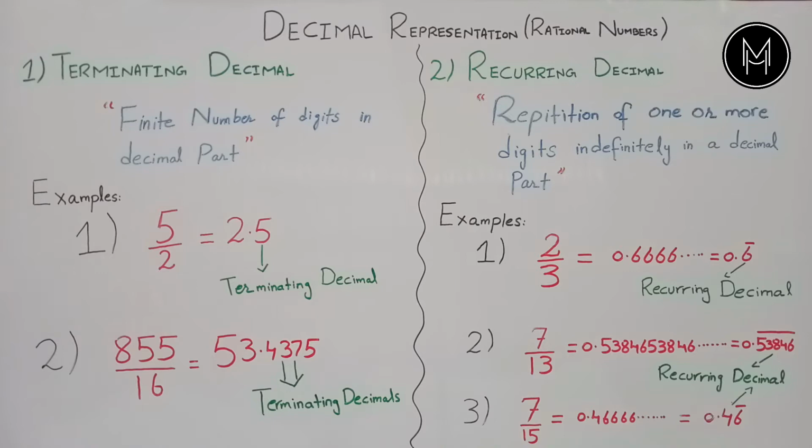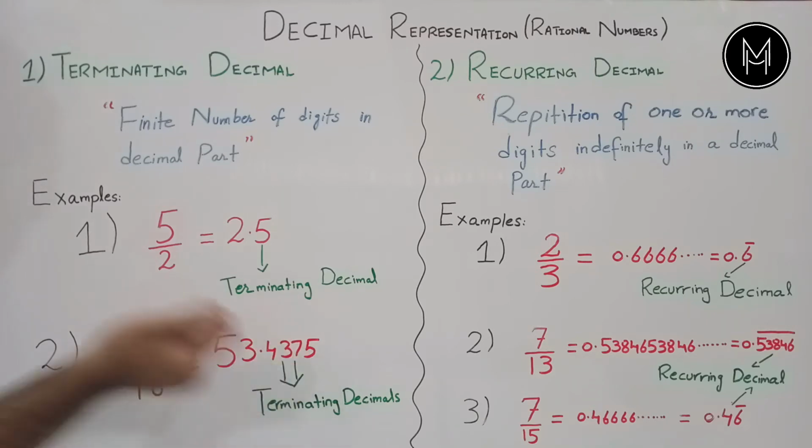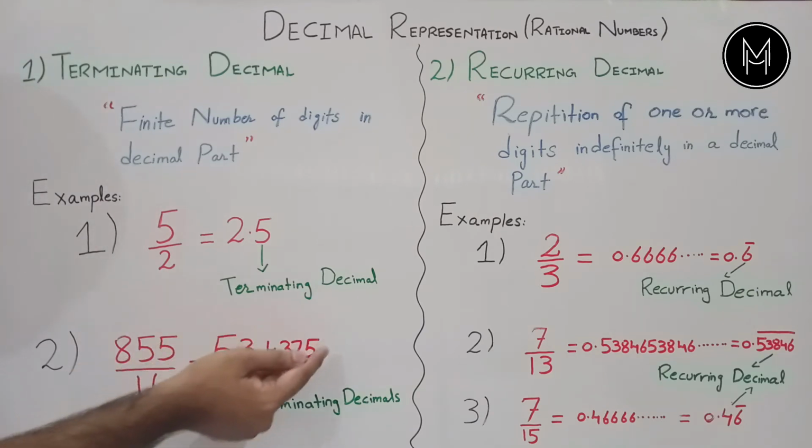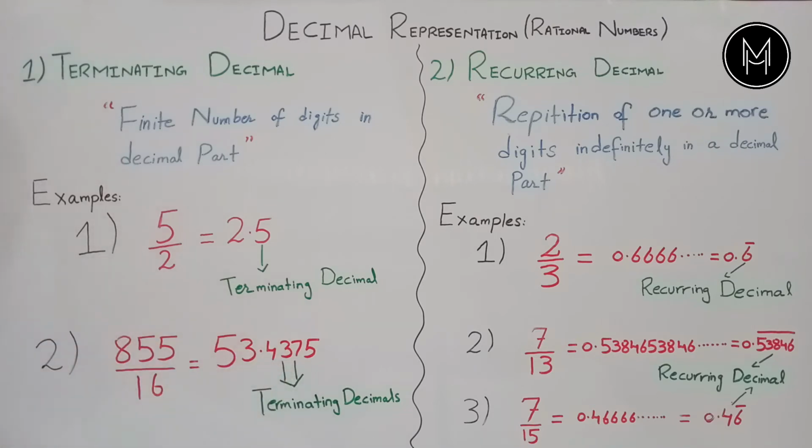One more thing to know is that it is not necessary that there should be only one digit in a decimal part to be a terminating decimal. Actually, there could be more than one digit, but there is a restriction that those digits should be countable. For example, let's say we have a rational number 855 by 16, whose decimal representation is equal to 53.4375. Now we can see that there are 4 digits in the decimal part and these are finite in number. So this is also a terminating decimal. So this is all about terminating decimal.